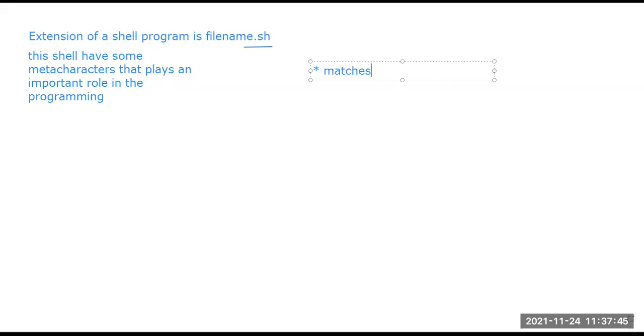Suppose in a file a large number of characters are present, and we are trying to match more than one character. So this star helps us match any n number of characters, right?